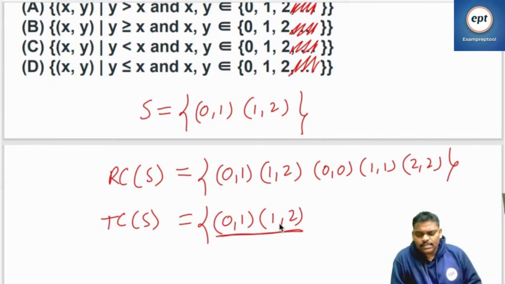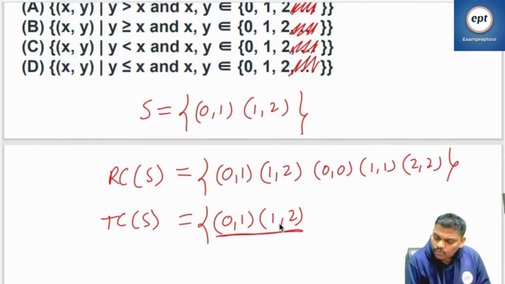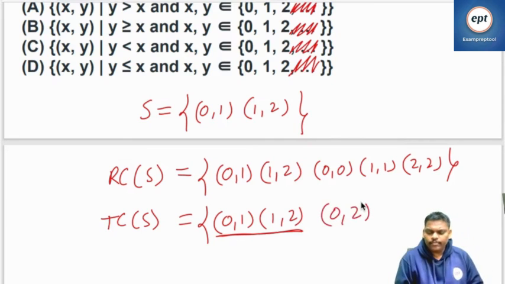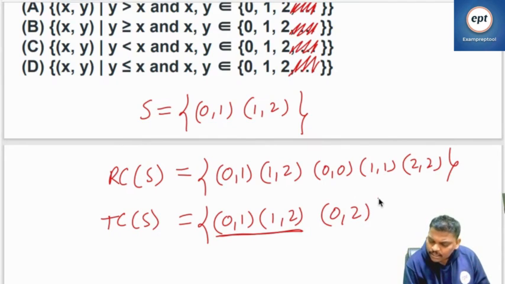So let's see, 0 1, starting with 1, anyone? Yes, 0 1, 1 2, the 1s cancel, so 0 2 is required. Next one, 1 2, starting with 2, no one. So this is the transitive closure.